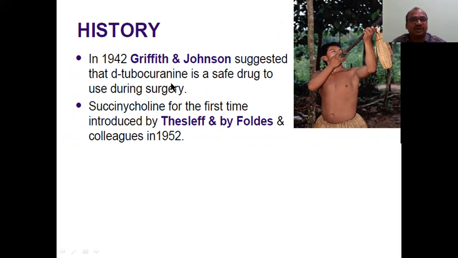So this is very, very important. D-tubocurarine is a safe drug to use during surgery also. And succinylcholine for the first time, this is also very important, not acetylcholine, succinylcholine, was introduced by these two persons in 1942.